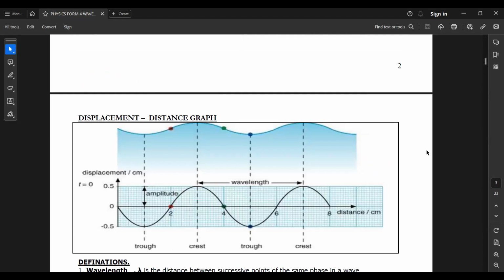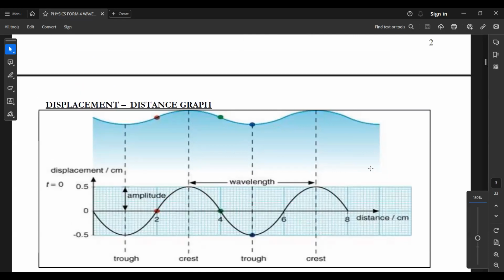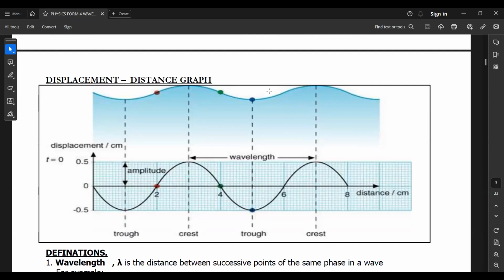Next graph will be the displacement-distance graph. In a displacement-distance graph, what can we identify? We can identify the wavelength. See the wavelength? This is the wavelength, the distance between two consecutive points in phase.